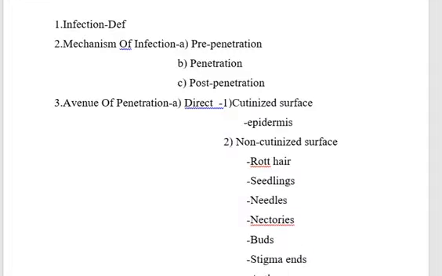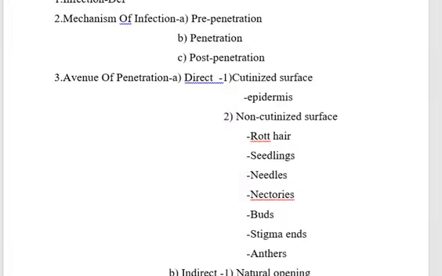Avenues of penetration. There are two types of avenues: direct and indirect penetration. Direct penetration is divided into two subtypes: cutaneous and non-cutaneous surface. An example of cutaneous surface is the epidermis, and examples of non-cutaneous surface are root hair, seedlings, needles, nectaries, buds, stigmas, and anthers.